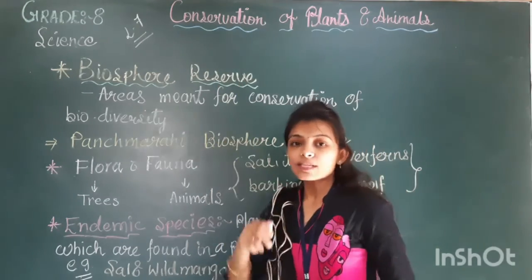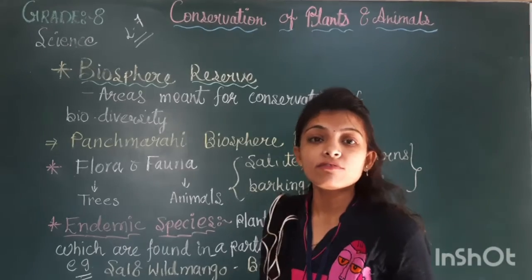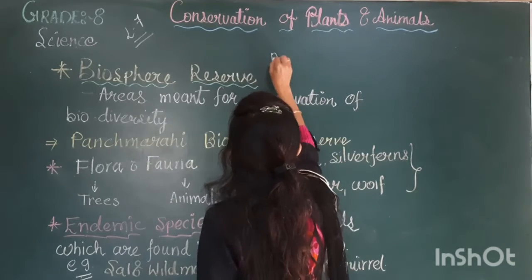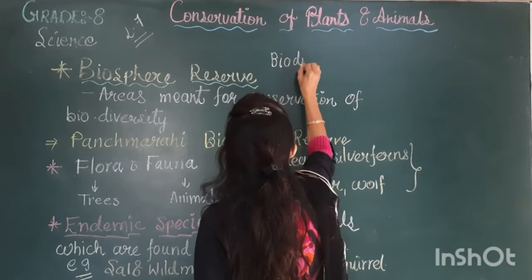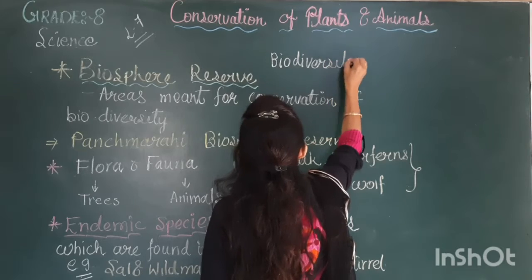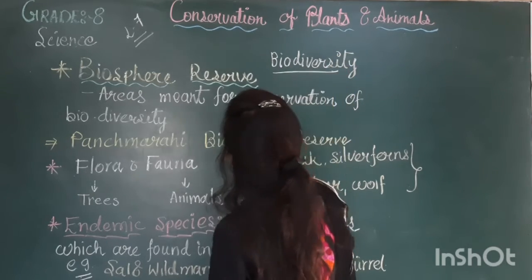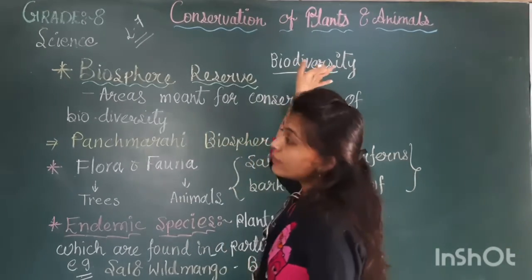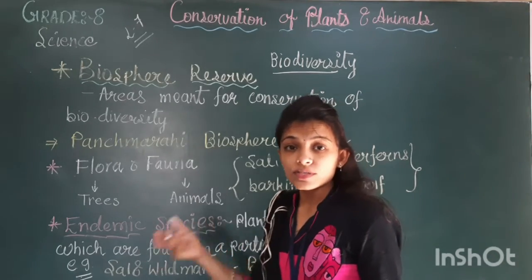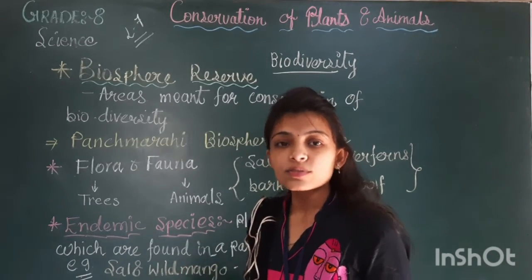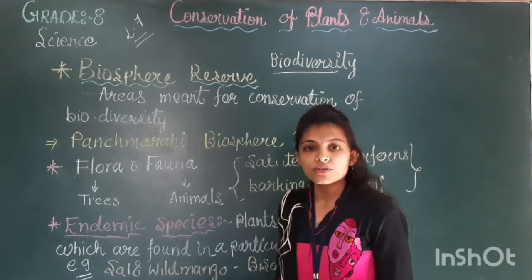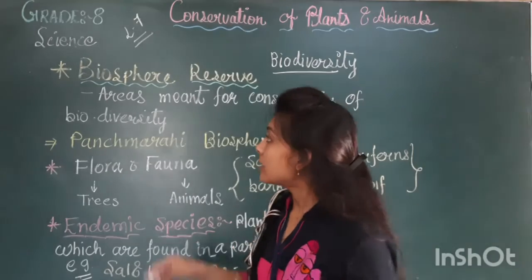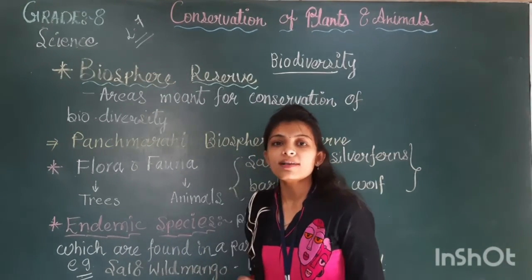As we discussed in our last point, what was our last point? The conservation of wildlife and plants. This conservation of wildlife and plants is known as biodiversity. As I told you before, for the protection of biodiversity, the Indian government has launched some programs, like making wildlife sanctuaries, biosphere reserves, and national parks. Among them, now we are going to discuss one point, that is biosphere reserve.